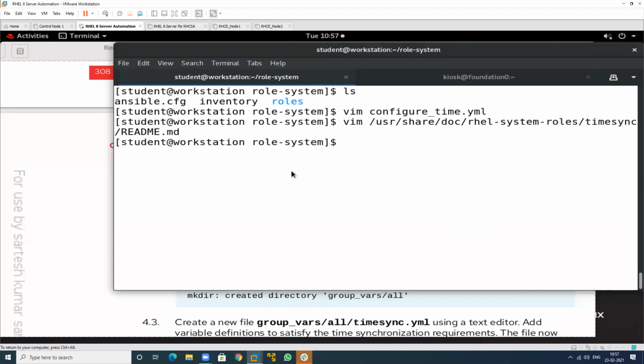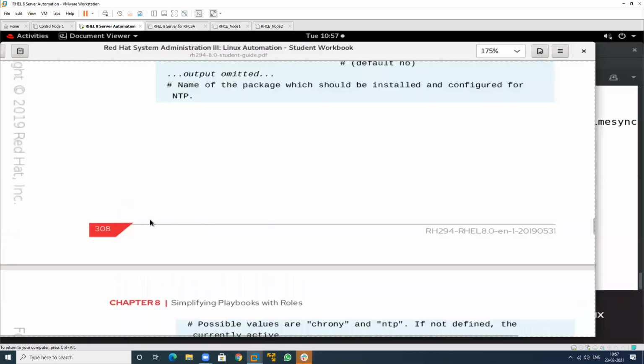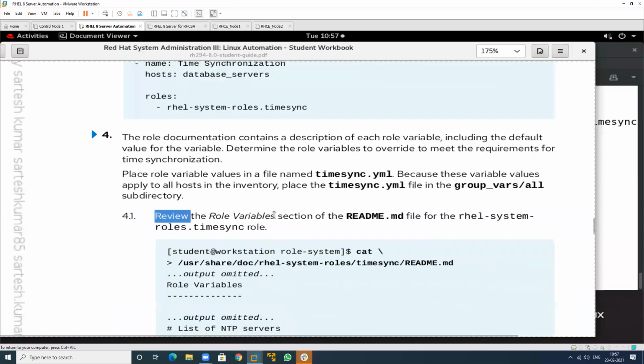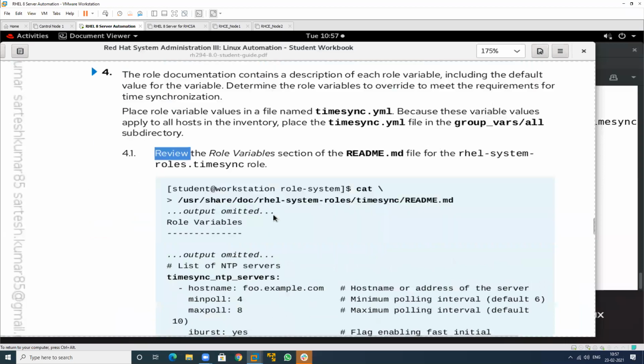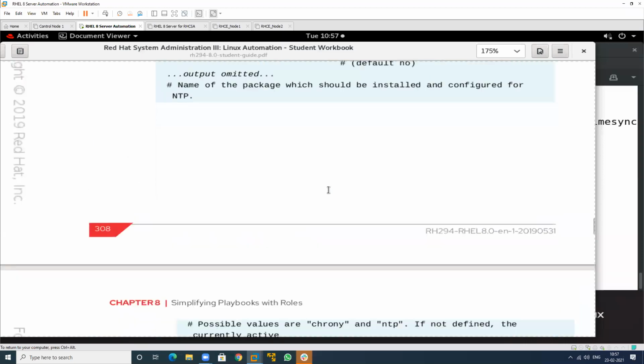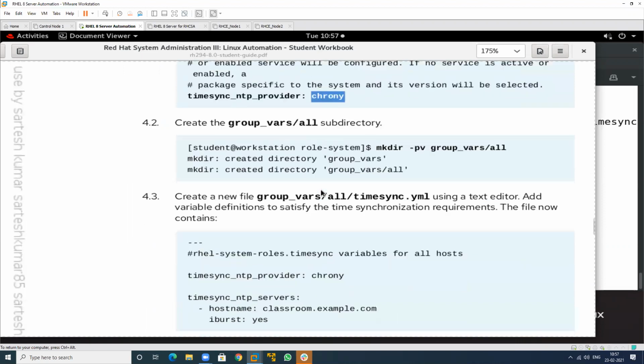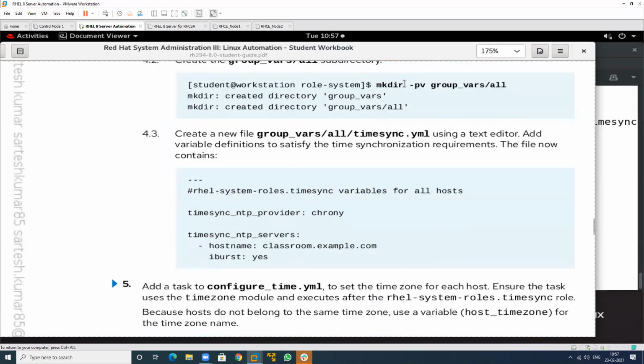This is just a review to check the whole concept. See this one, what is this? Just review this. This is predefined, you don't need to define this. This is also predefined, and this is also predefined. Which one? That is chrony. In RHEL 6, NTPD is used, not chrony. Only in RHEL 6. In RHEL 7 it is the same as chrony. So in RHEL 7, the name will change.